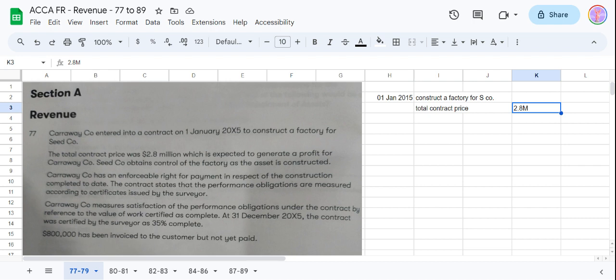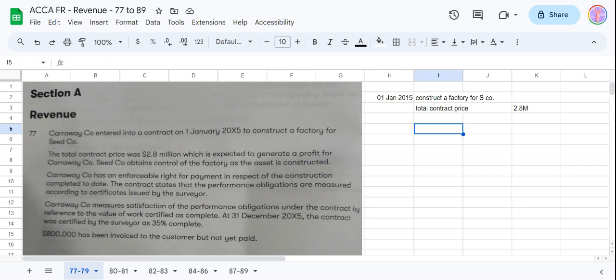C company has an enforceable right for payment. S company obtains control of the factory as the asset is constructed. So C company will construct this asset for S company, and S company will obtain control of the asset when it is constructed.